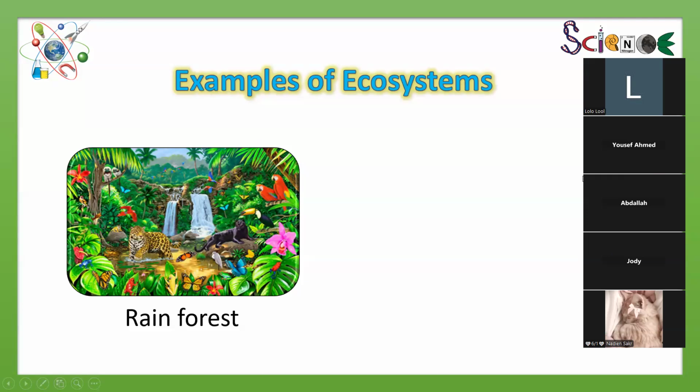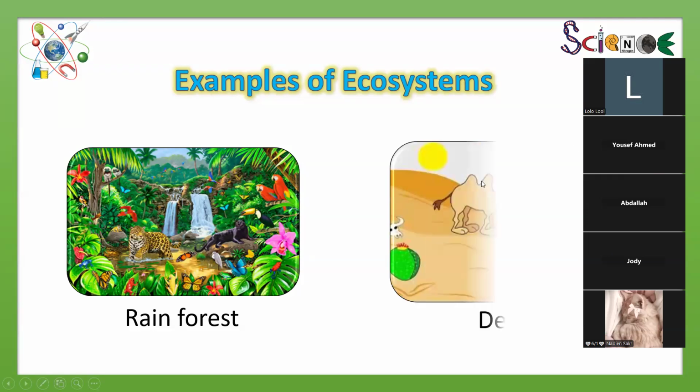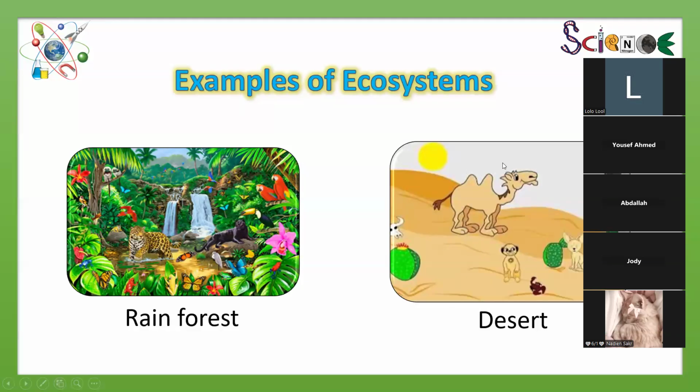Okay, let's go to Yusuf. Can you tell me, is the desert an ecosystem or not? Are there living organisms in the desert or not?